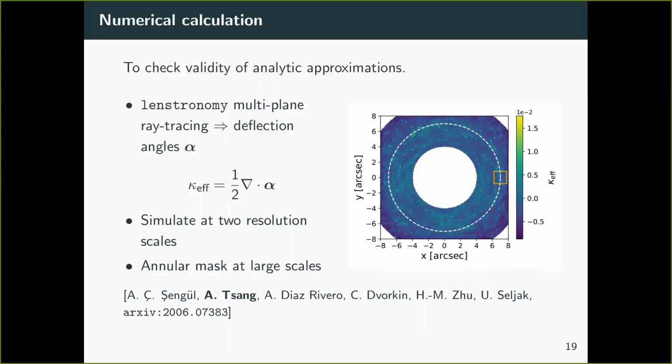Also to note is that we take the annular mask at large scales rather than just naively taking the power spectrum of this whole image. And that is because the statistical properties, as we get far away from the Einstein ring, which is shown in white over here, get very different. And so they would change the results. Also note that any probes that we use in the real world would not actually be sensitive to substructure or interlopers far from the Einstein ring, because the Einstein ring is where the light is.